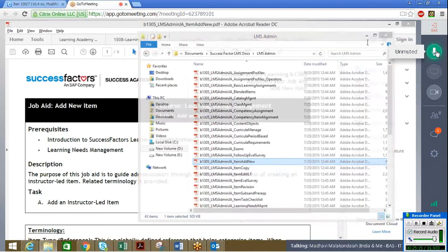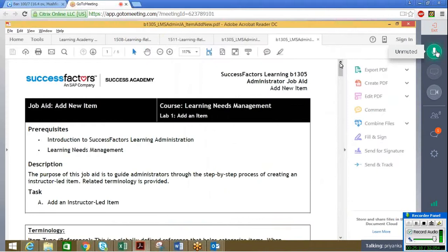Yes, I will do it. Okay, in the folder I will change the names. First lab 1, lab 2, I will change it. Okay. Fine. Thanks, Priyanka.